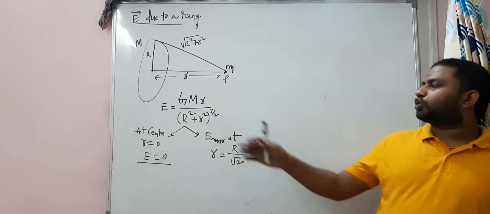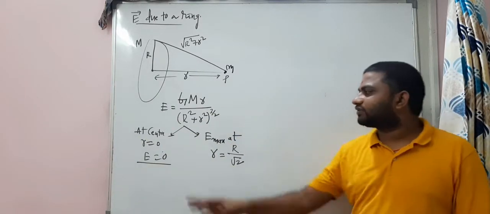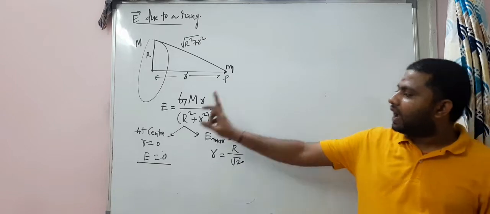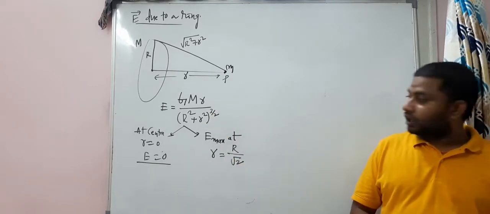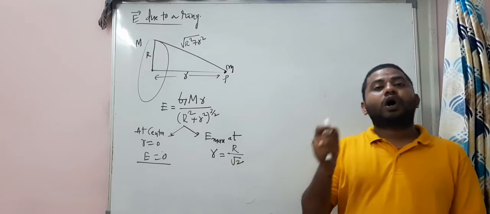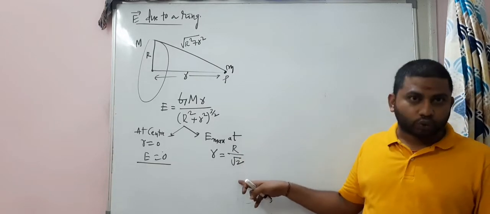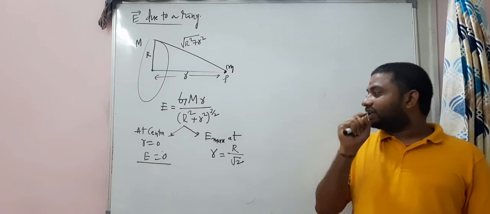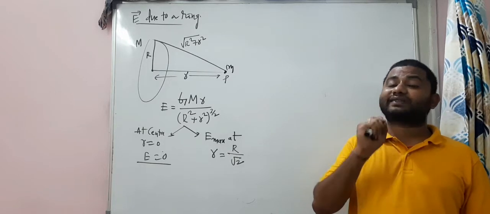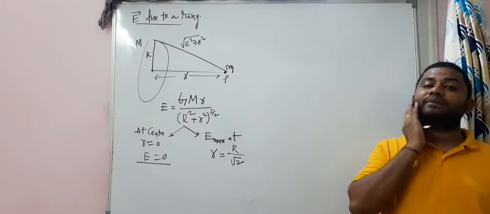There's a derivation for this also, right? From the entrance point of view, these things are important. This formula and this one, these are important. So what is that? When small r is equal to capital R by root 2, there the E value is maximum, the gravitational field intensity is maximum.